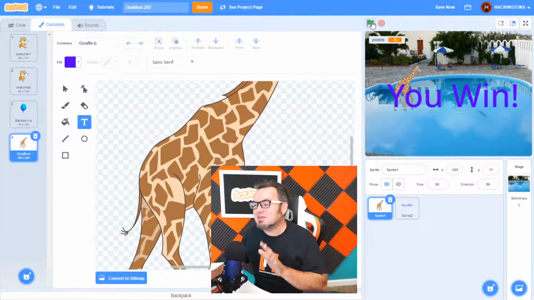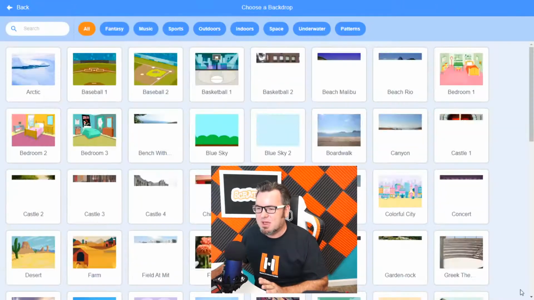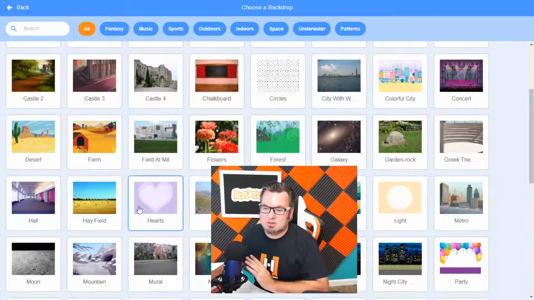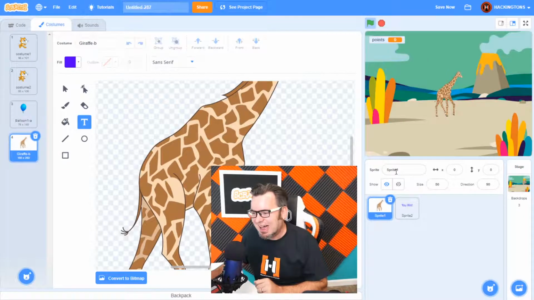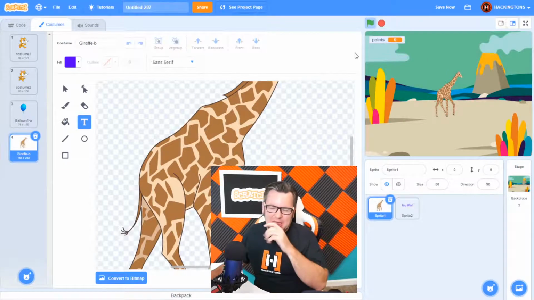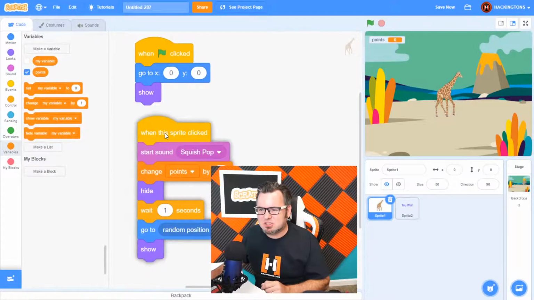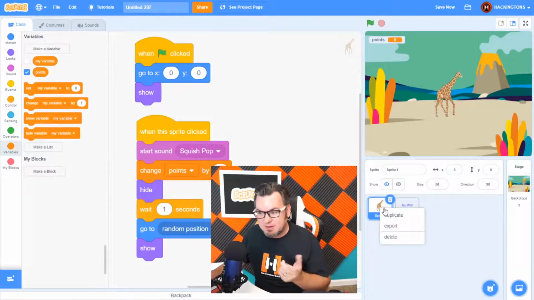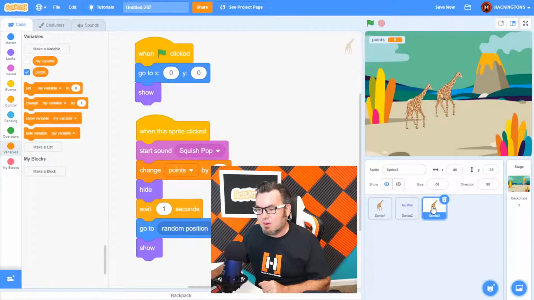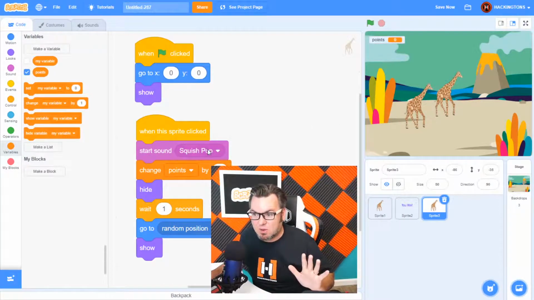All right. So we have a giraffe and it's in the swimming pool. I'm not happy with the swimming pool. I'm going to switch it to where the giraffe truly lives in the Jurassic period. Now, having one giraffe is cool, but what if I had more than one? What if I could copy this code? Well, you can. Just right-click on your sprite and click duplicate. Now, there are 2 giraffes, and they have the exact same code.